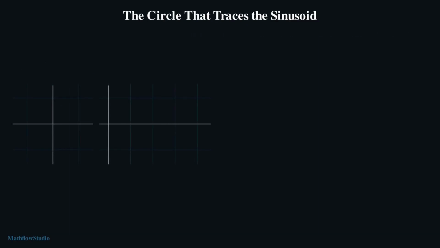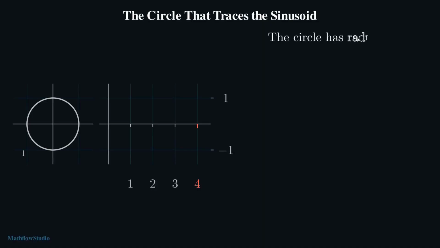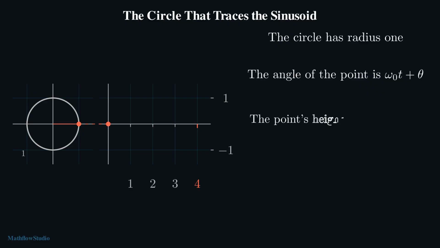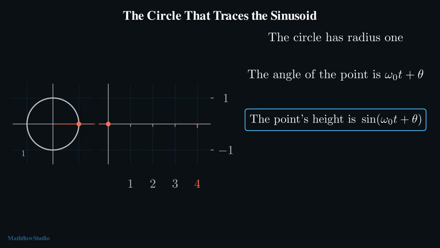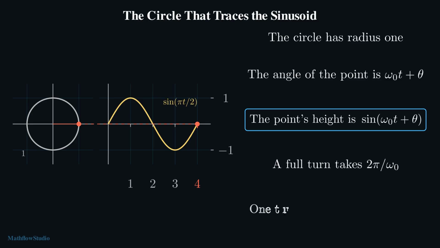A point travels round a circle while a wave is drawn beside it. The circle has radius 1, so the point never rises above 1 nor falls below -1. The angle of the point grows with the time at the radian frequency omega naught. The height of the point above the horizontal axis is the value of the sine wave. The point turns steadily, and its height traces the sine wave alongside it, instant by instant. A full turn of the point takes 2 pi divided by the radian frequency. 1 turn of the point therefore draws exactly 1 period of the wave.